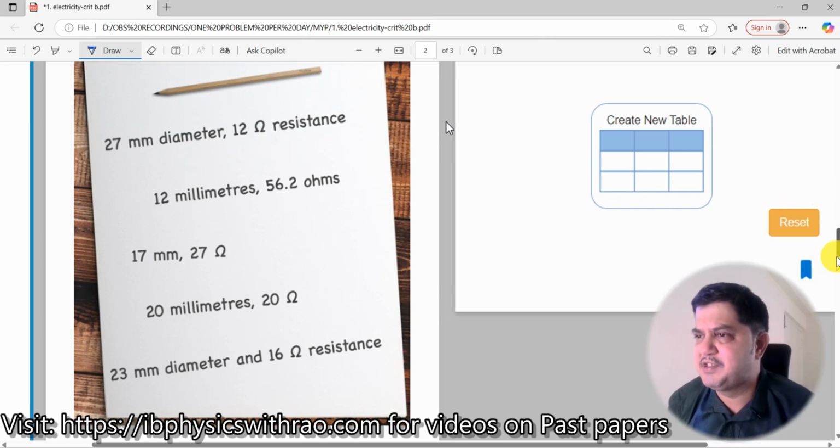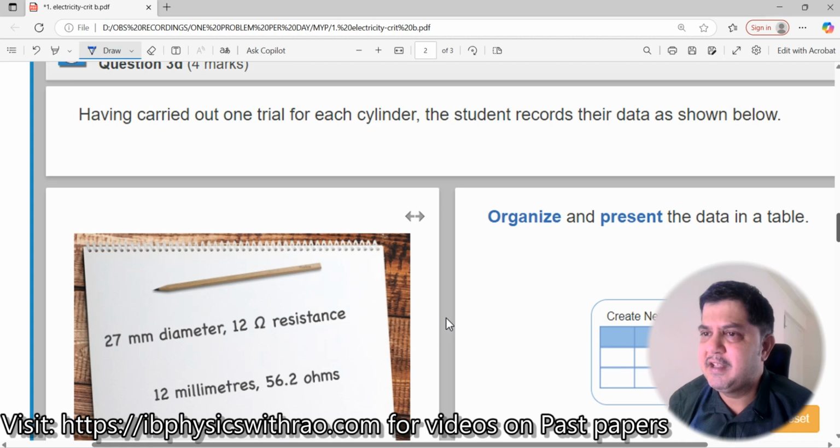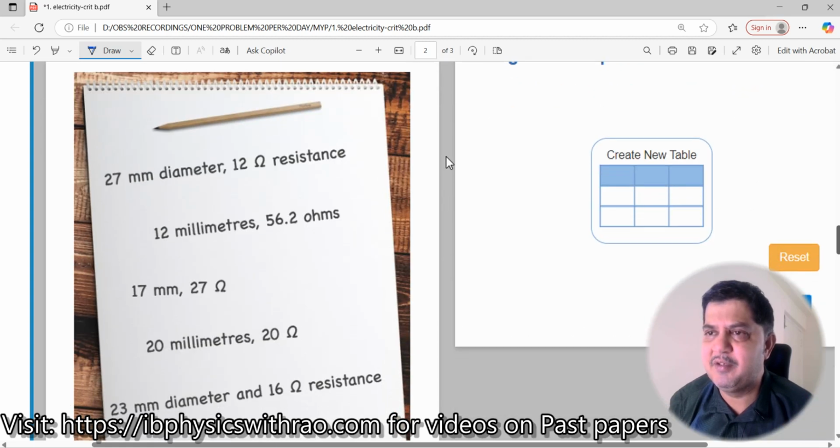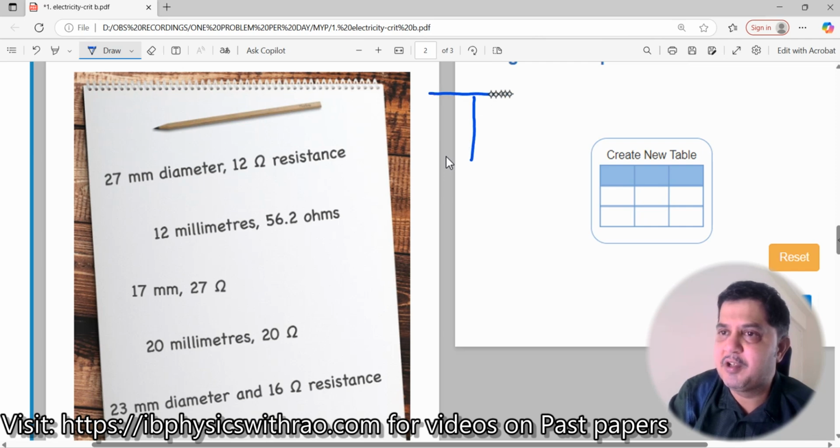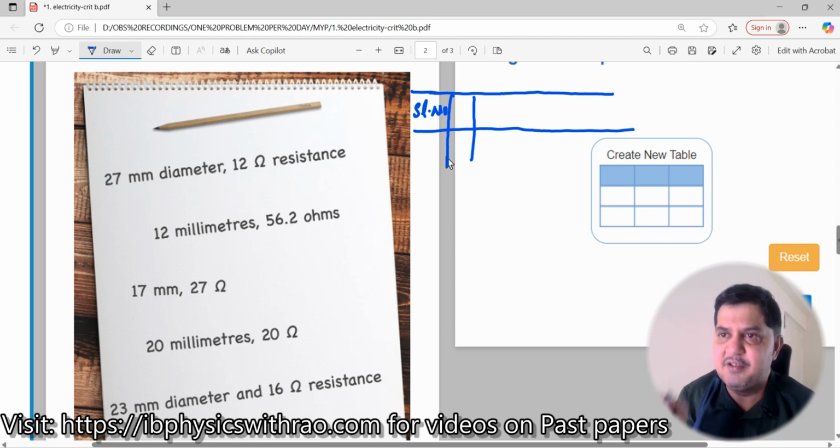Okay, now let us read the question. So what does it give here? It tells you to organize and present the data in the table. You need to organize. So what do you mean by organize? How do you organize? Put the data in an increasing order. Now what all things do you need to put across? So let us put a table here. Put the table here. There's little space, but anyway, I'll just try to squeeze it inside this. So first one is, I will write a serial number. Every table will have an SL number. Without an SL number, no table exists, right? You should have an SL number.